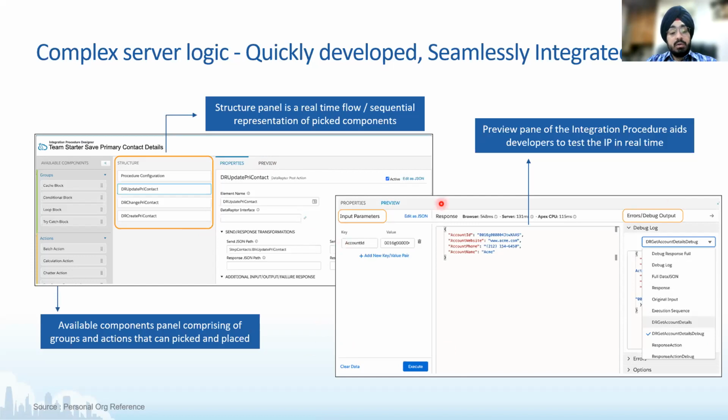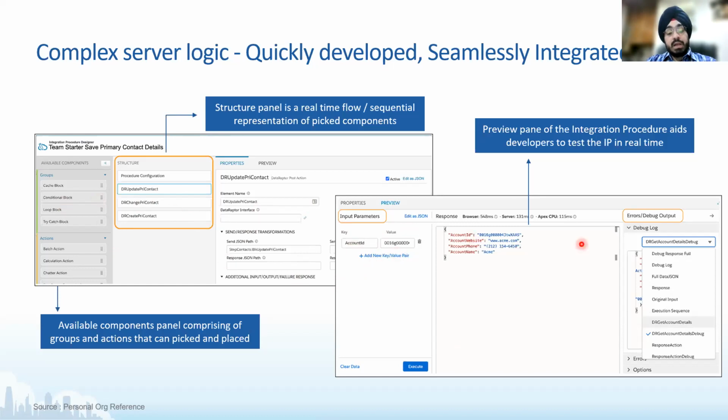You have a panel here on the left side which says input parameters. So let's say that I want to pass my account ID here to test out the IP. You can quickly come here, add a new key value pair, type in account ID, and this node has to match wherever you are using this account ID, okay? And sticking to JSON node name conventions is very important. If you are using account ID with a capital I and a capital D here, you need to ensure that wherever it is being leveraged, it is being leveraged in the same format. Or you can do a JSON transformation, but that has to be in line with what you are passing and what you are receiving there, okay?